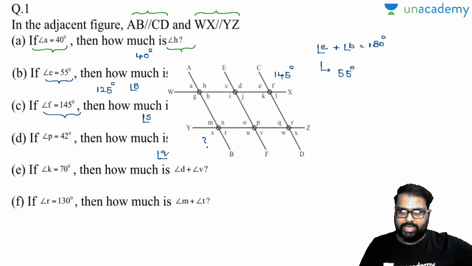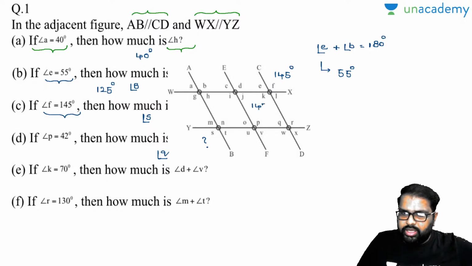Let us suppose we take it like this. WX and YZ are parallel lines, and CD is a transversal. If this is 145, K will also be 145. If K is 145, R will also be 145 because interior alternate angles are equal. If R is 145, W will also be 145.